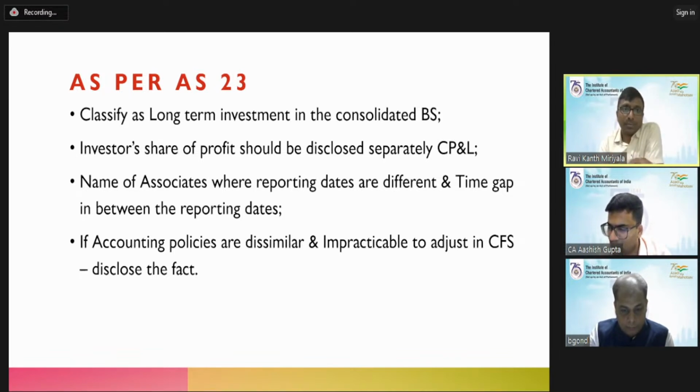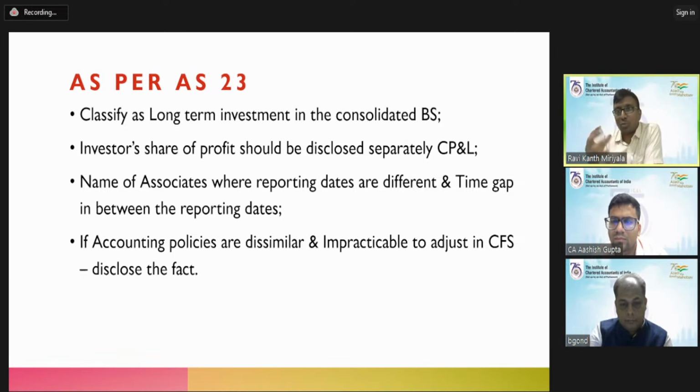Right, at the same time, if accounting policies are dissimilar, see, when you're preparing the consolidated financial statement, we'll try to ensure uniform accounting policies. And there is a provision in Accounting Standard 23. If dissimilar accounting policies are there, you are supposed to adjust.